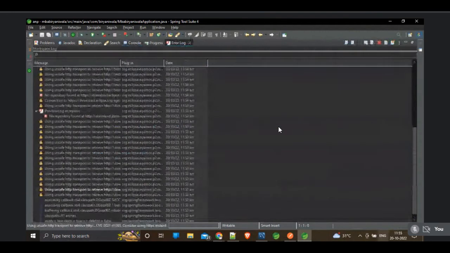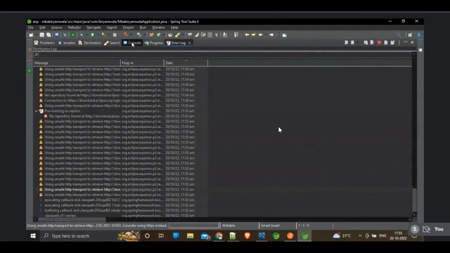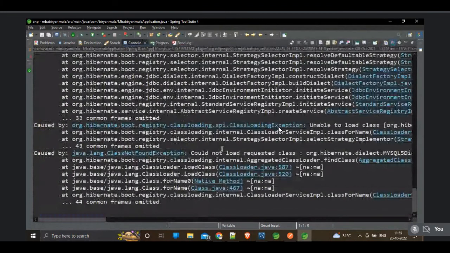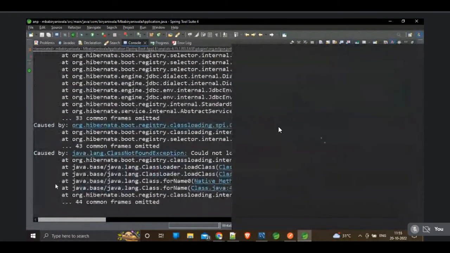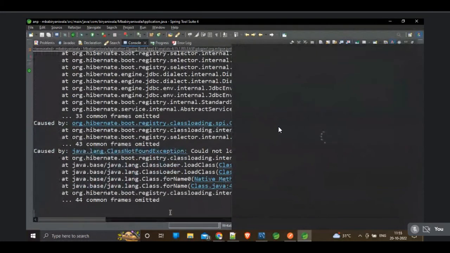Arey yaar, what's happening with this? Okay, yeah, we got some issues in the project. We are having issues in loading the class. Could not load the class called MySQL dialect.